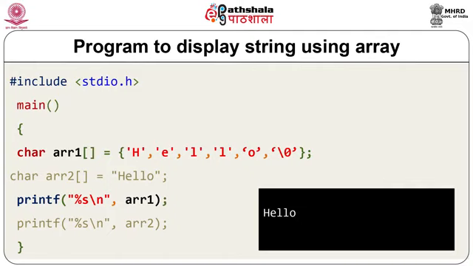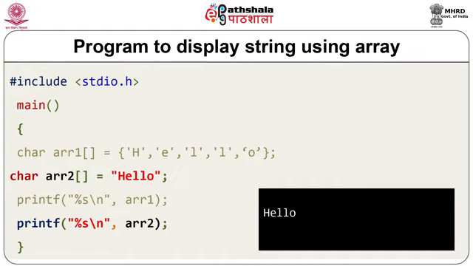In array 1 we are just putting different characters like H, E, L, L, O, and second array we are putting a string like H, E, L, L, O, that is hello, and we are trying to display array 1 and array 2 on the screen.